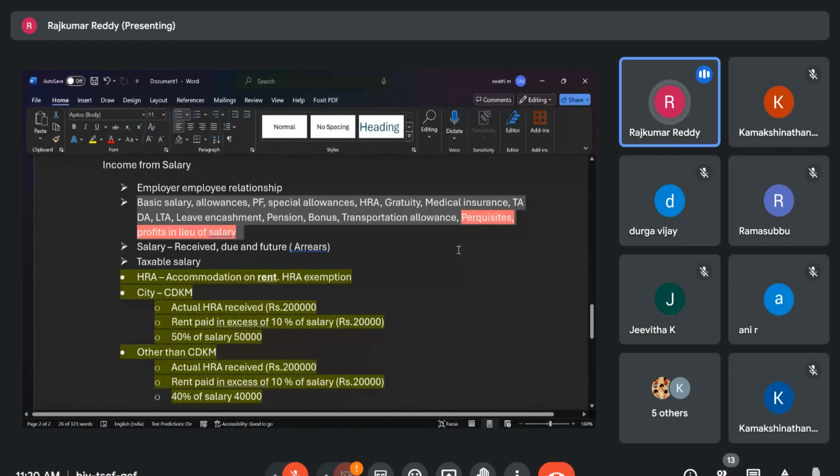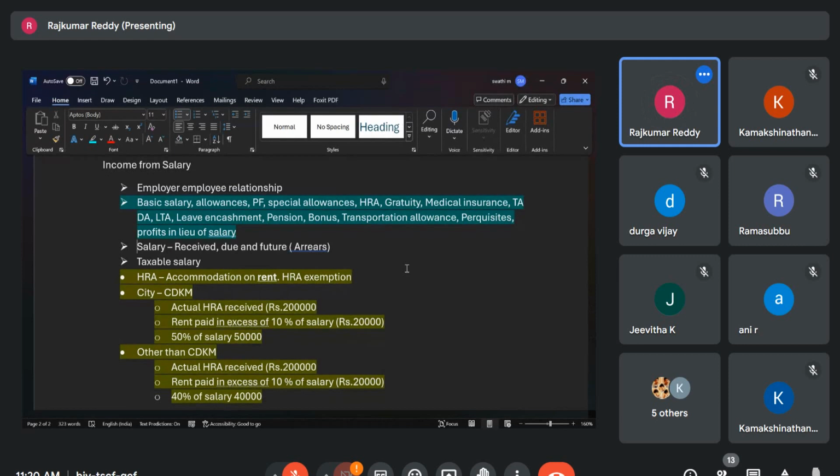Then in case of profits in lieu of salary, I told you to please remember those 5 points, like a keyman insurance policy and any sum of money paid at the time of retirement or resignation. Please remember those things. So this entire bold portion is important. Again, come to page 63. It was already explained in the previous page, page 58 also has it, and again in page 63 the same thing is given.